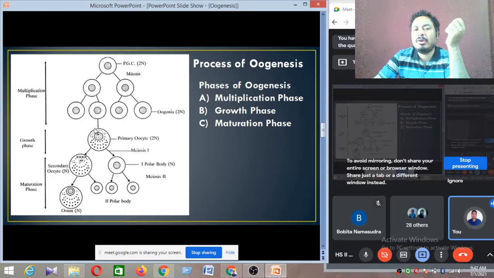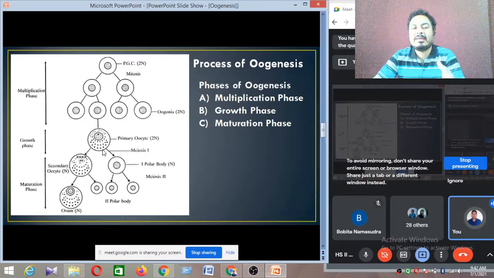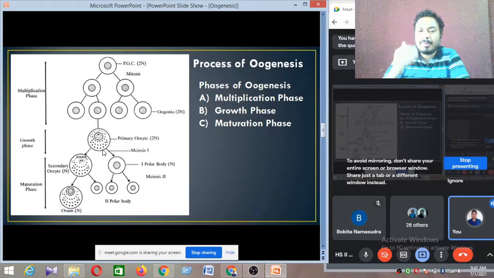Okay, so why do they produce a bigger size primary oocyte? Because of the growth of the oogonia. Whenever growth occurs, the cytoplasmic mass increases, nucleus size increases, the amount of DNA increases, the amount of RNA increases, the amount of protein increases, the mitochondrial numbers increase, the ribosomes increase. All increase inside the oogonia, and that's why the oogonia becomes bigger in size. The growth of this oogonia gives the primary oocyte. The primary oocyte also has the same chromosome number, which is 46. And this stage, the growth of oogonia into a primary oocyte, is called the growth phase.